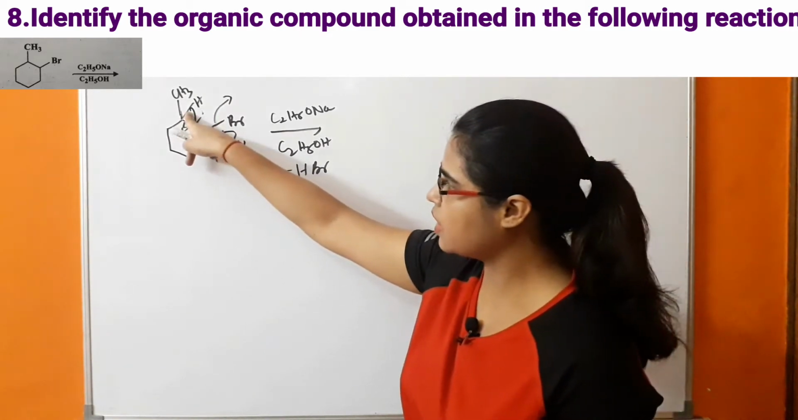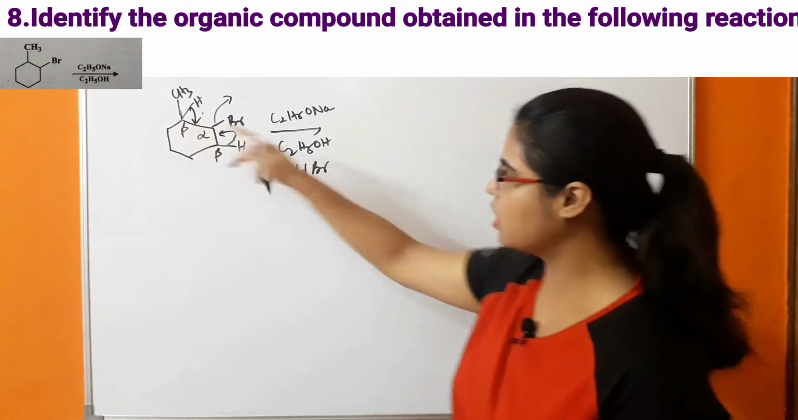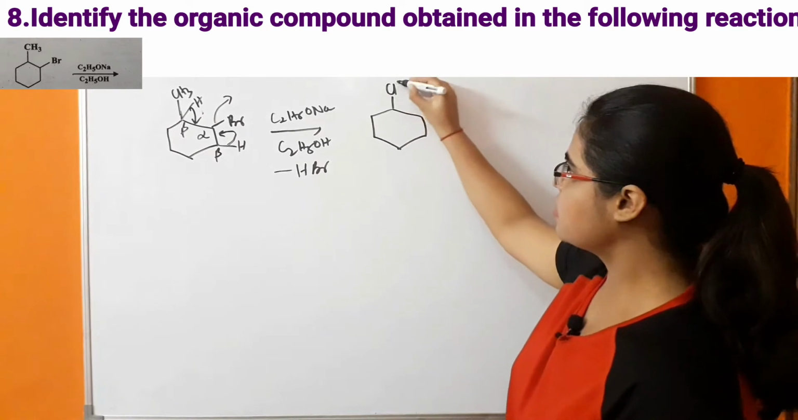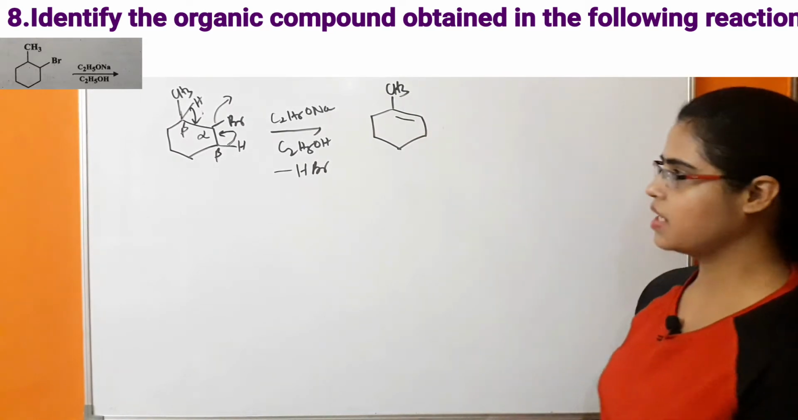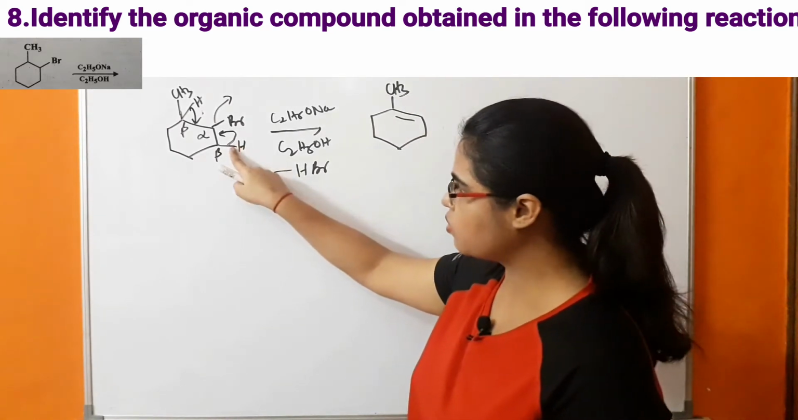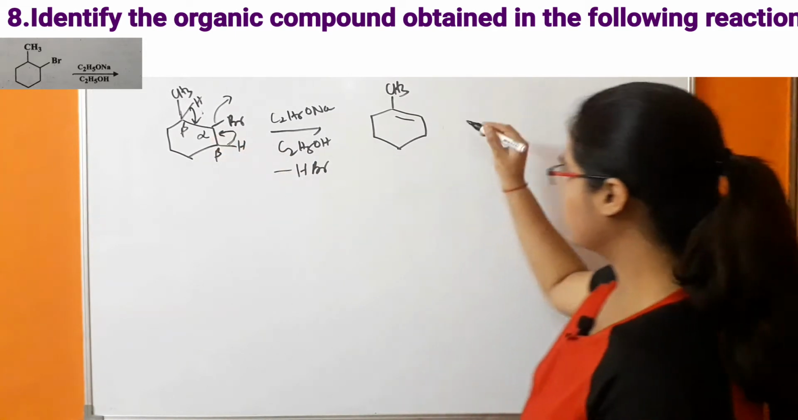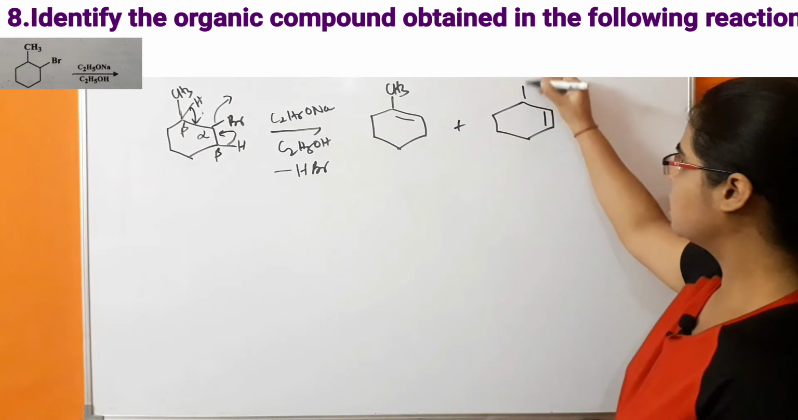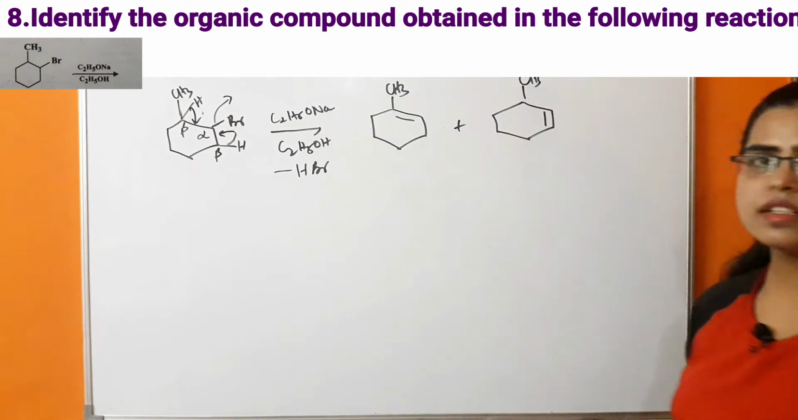So if this hydrogen is removed, there will be formation of this alkene, and if this hydrogen is removed, there will be formation of this alkene.